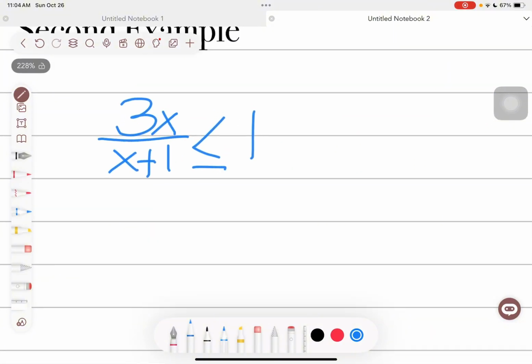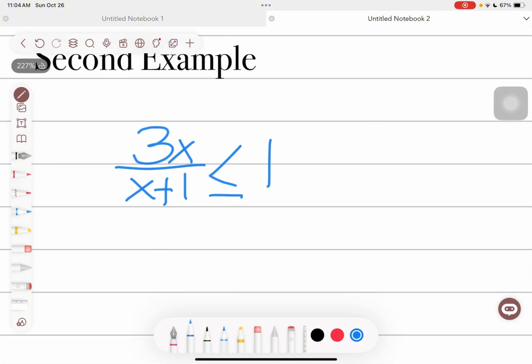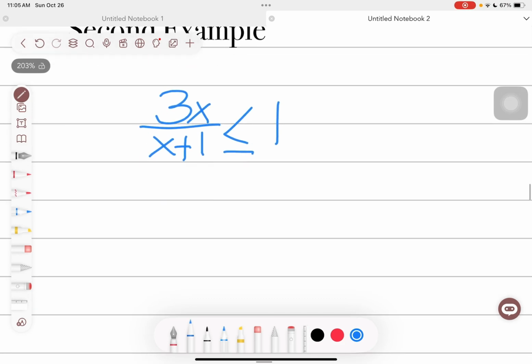We subtract 1 from both sides, so it will become 3x over x plus 1 minus 1 is less than or equal to 0.